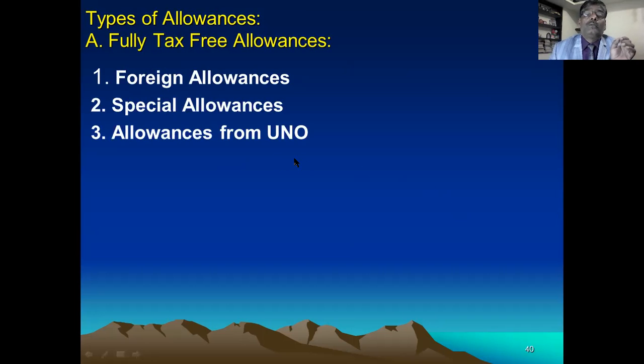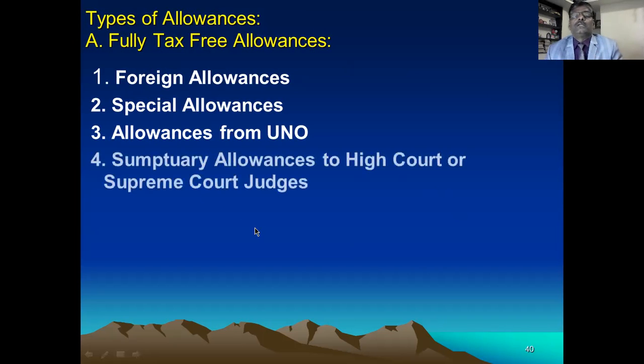Then allowance from the United Nations organization. This is also fully exempt. Then next is the allowance to High Court or Supreme Court judges. It is allowance given to Supreme Court and High Court judges. It is also exempt from tax.